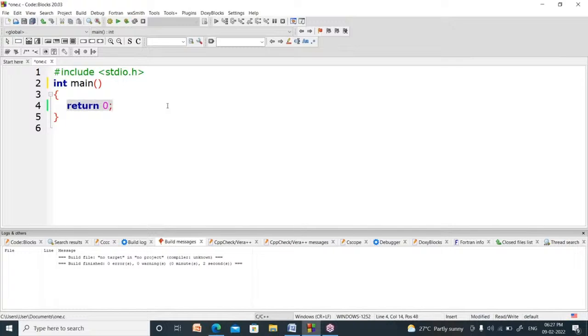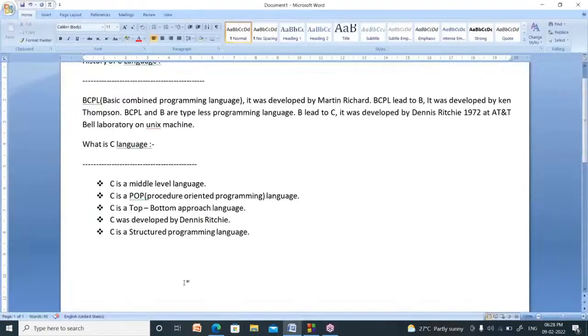Now your C program will look like this. At the top, you have to write hash include stdio.h. After that, you have to write one main method. It can be written as int main or void main. There are many ways, I will explain later. It has processing statements. This is the sample C program we can write.